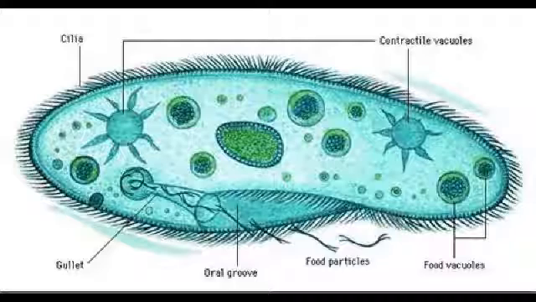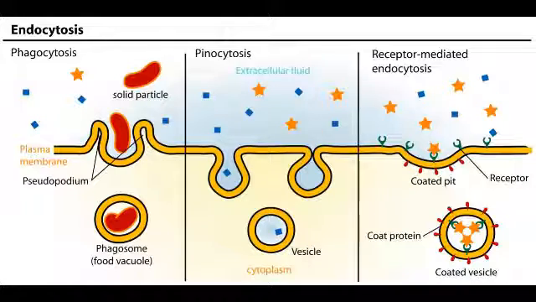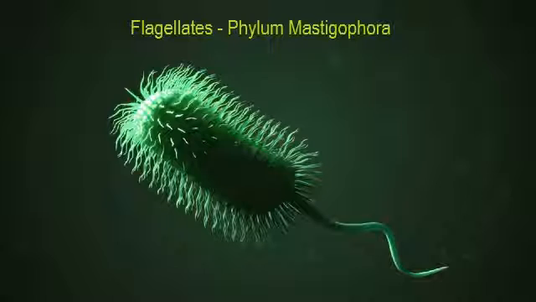Not only are they used for movement, but they are also used to engulf food, such as endocytosis, which is a vacuole that forms around the food, and then enzymes are used to digest the food so it can diffuse into the organism. Number 2. Flagellates, which belong in the phylum Mastigophora. Most live in freshwater but can be parasites, causing disease, such as African sleeping sickness. They all have one or more flagella that whip back and forth to help them swim in the water.